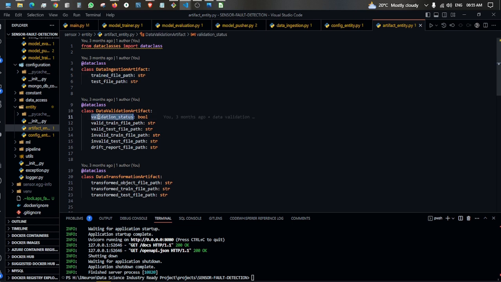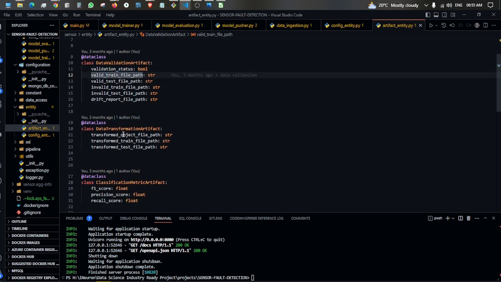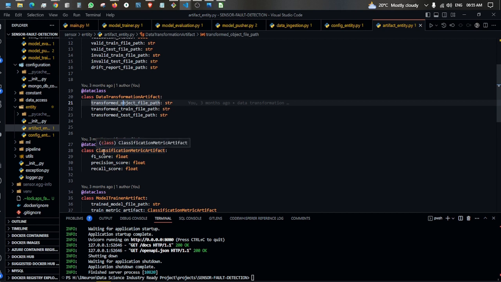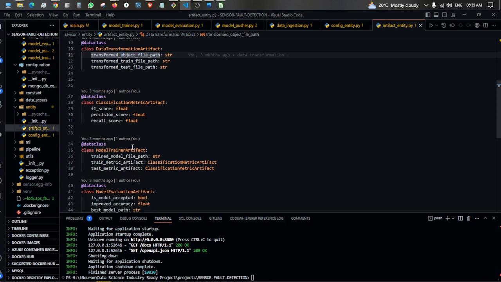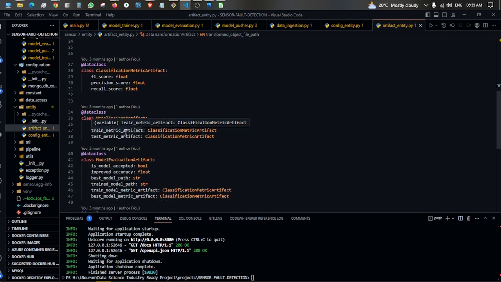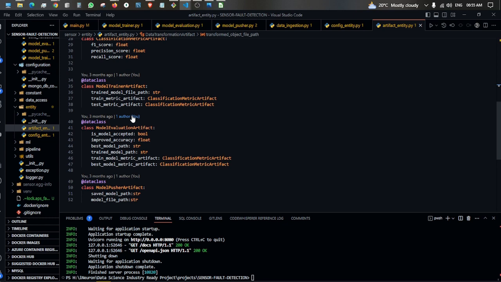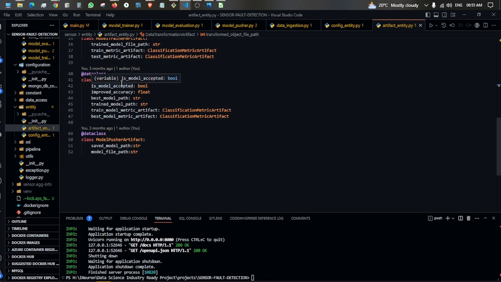Then in data validation, we check the validation. In data transformation, we transform the data. For model metrics in classification, we check the metrics: F1 score, precision, recall. Then in model training, we train the model and also evaluate the model. Once our model evaluation is done, we have a threshold of 70%. If our model accuracy is less than 70%, reject it. If the model accuracy is more than 80%, or the model is better than the current accuracy, then we push this model to the next step. We use this model in production.